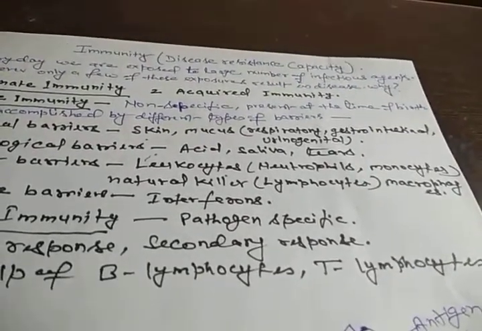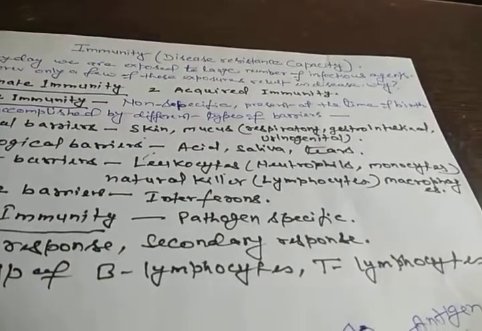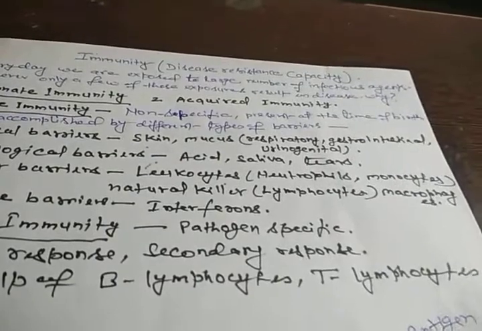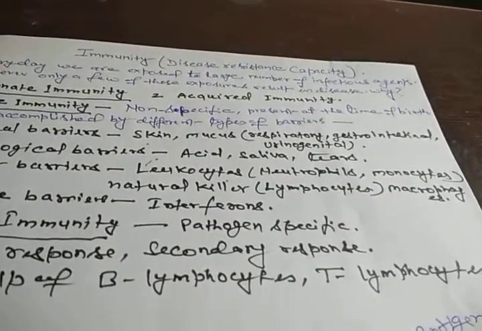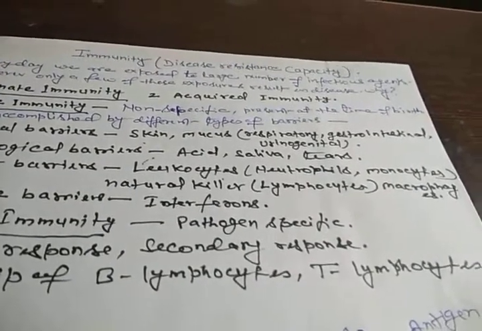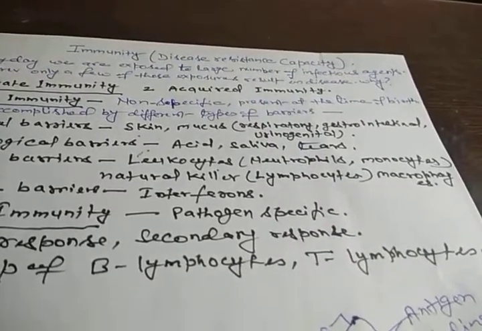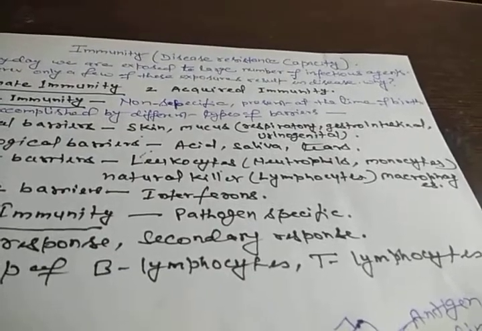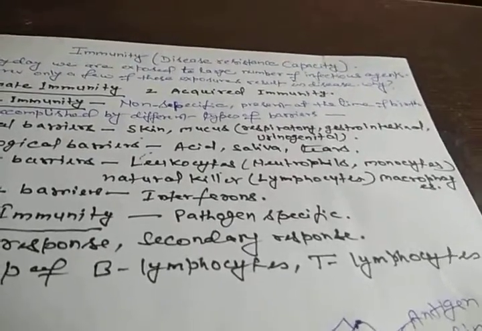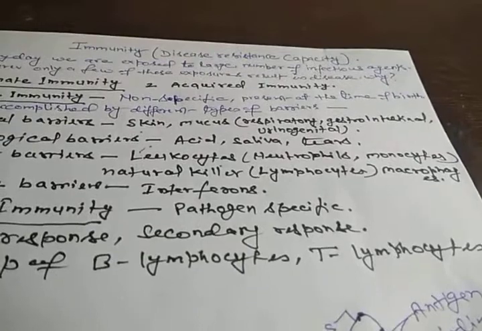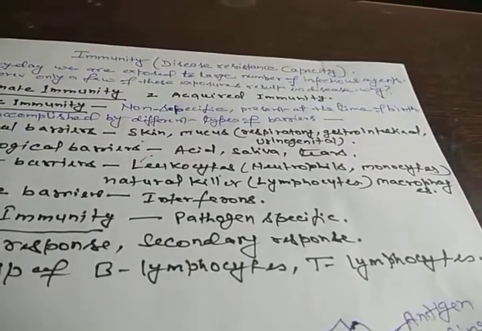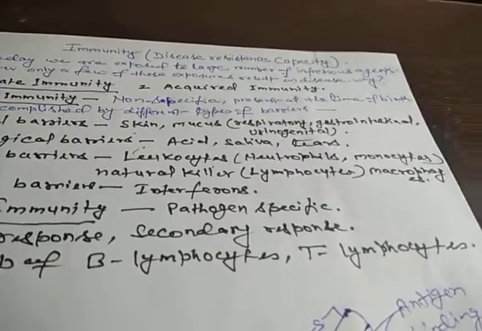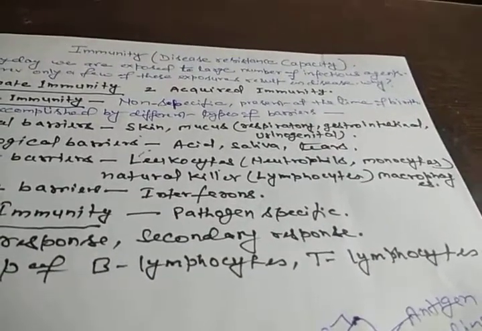Neutrophils are also called polymorphonuclear leukocytes. Polymorphonuclear means the morphology of the nucleus differs: there are different types of neutrophils having different types of nucleus, in some a bilobed nucleus, in others a trilobed nucleus. So these neutrophils can eat the microorganisms and destroy them.